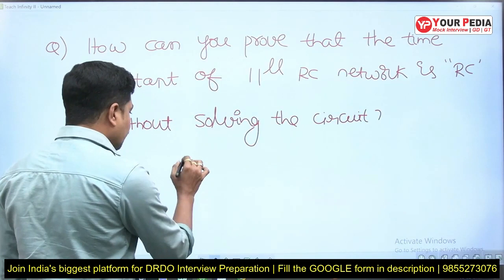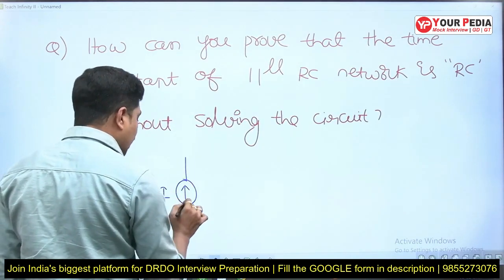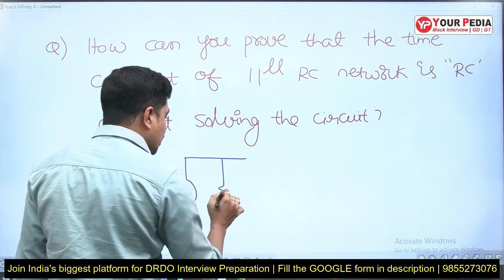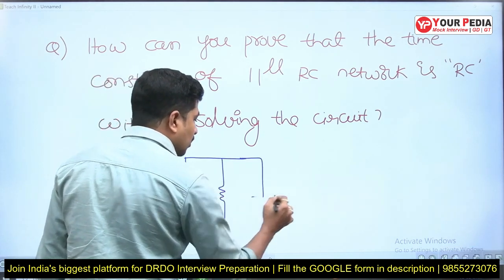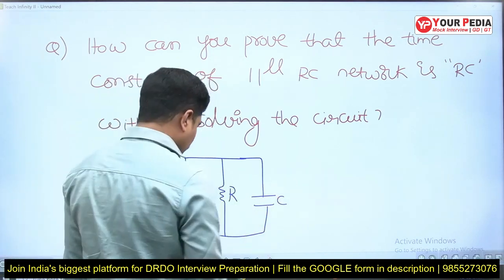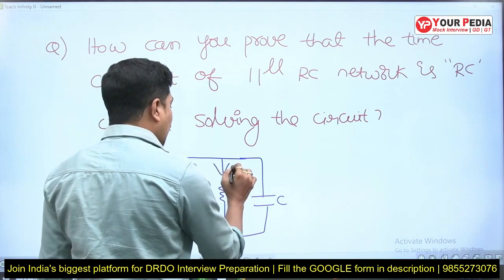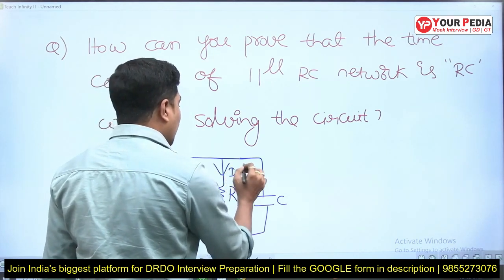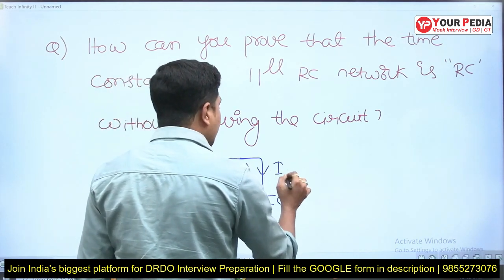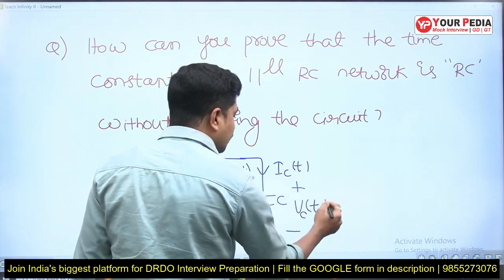This is the circuit. I am taking a DC current source here, with some resistance and some capacitance. This is a parallel RC network. This is R, this is C. This current we will take as IR of t, this current as IC of t, and the voltage across this capacitor we will take as VC of t.